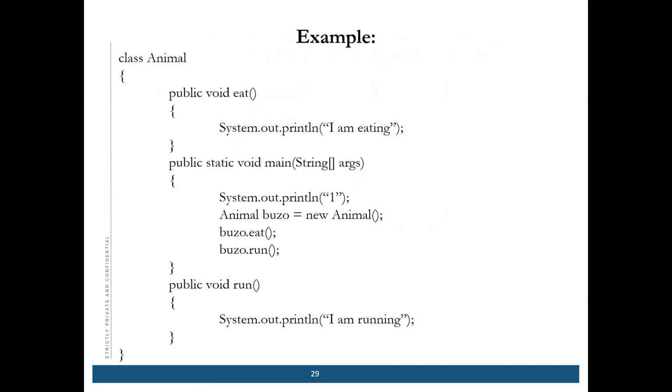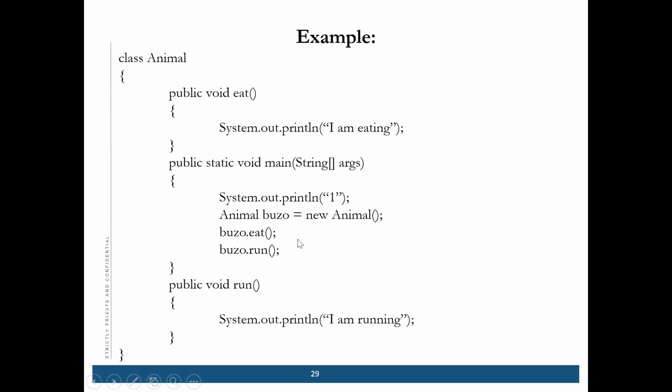Now looking at this example, the class name is animal, then there is a method eat, and in the main method we have called two methods, public void run and public void eat.